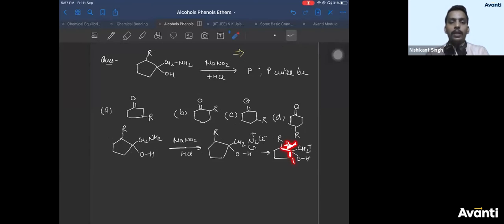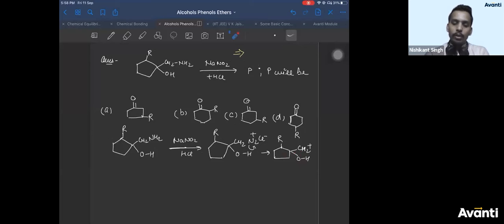So people have different answers. Let me tell you, 2 will break. Why? Because this carbon which will migrate, which alkyl group is it? 1, 2, 3. This carbon is tertiary and this carbon is secondary. Which is a better migrating group, tertiary or secondary? Tertiary. Therefore, this will migrate, not this one.